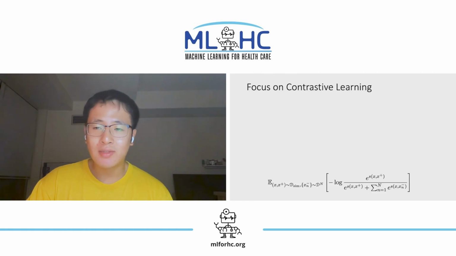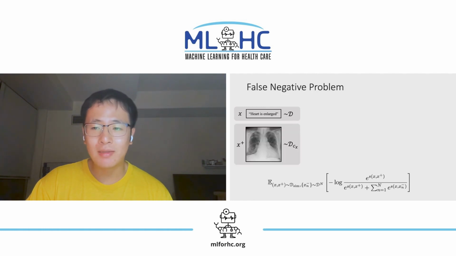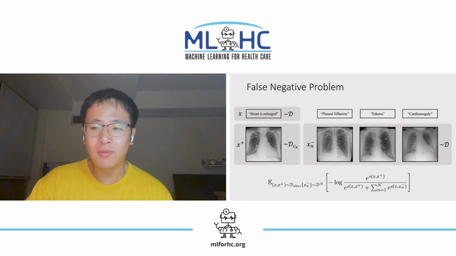Contrastive learning involves contrasting semantically similar, or positive, and semantically dissimilar, or negative, pairs of data points. To compute the contrastive loss, we start by sampling a piece of text from the data. We treat its associated image as a positive sample. Finally, we draw images uniformly from the dataset and treat them as negative samples.